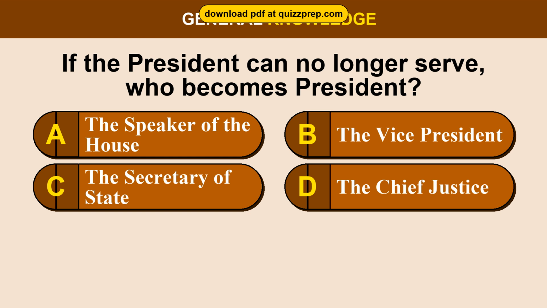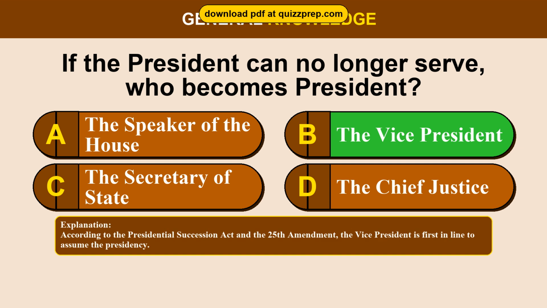Question 100. If the president can no longer serve, who becomes president? Option A, the Speaker of the House. Option B, the Vice President. Option C, the Secretary of State. Option D, the Chief Justice. The correct answer is option B, the Vice President. According to the Presidential Succession Act and the 25th Amendment, the Vice President is first in line to assume the presidency.